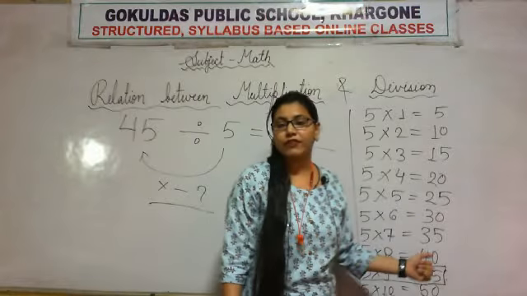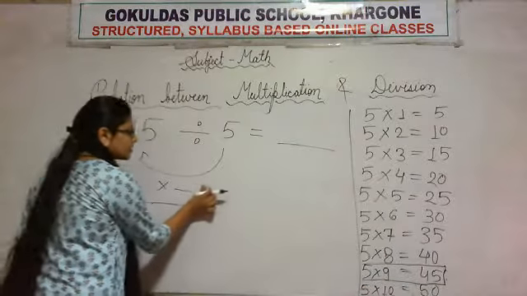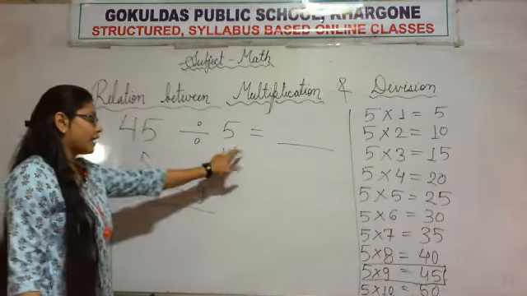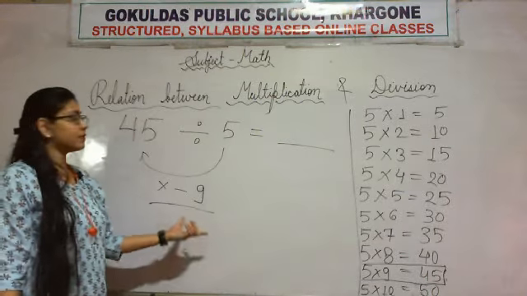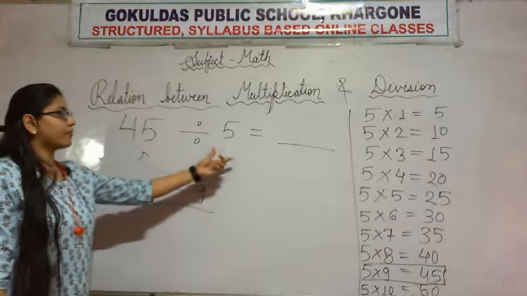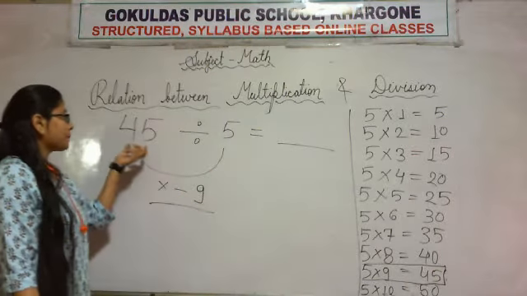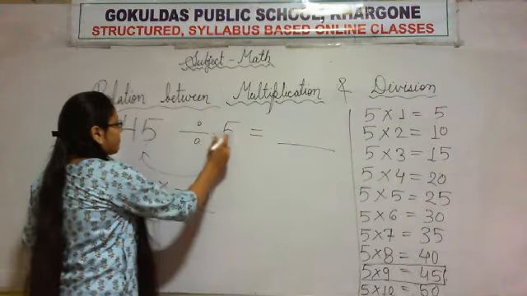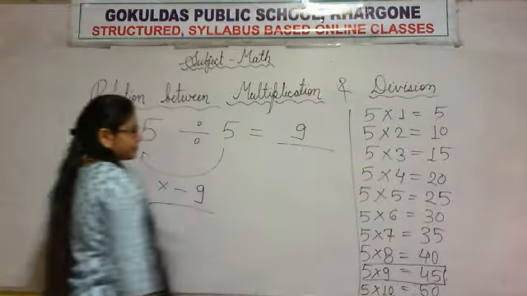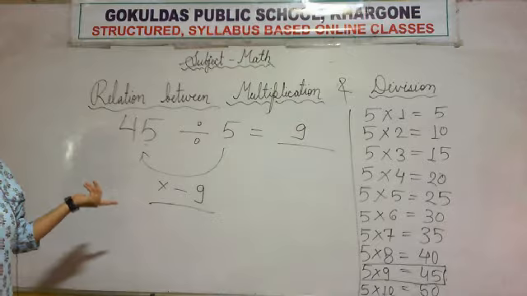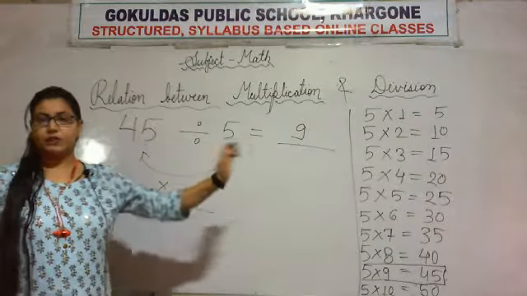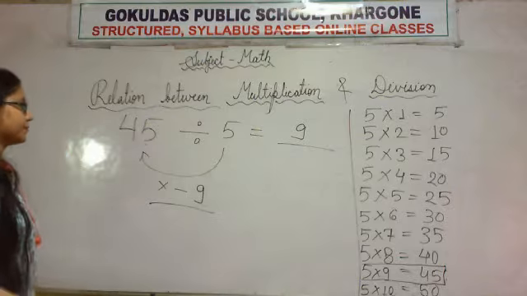5 nines are 45. Means if we multiply 5 by 9, we will get 45. So if we divide 45 by 5, we will get 9. This is the multiply divide cycle. So 45 divided by 5 is equal to 9.